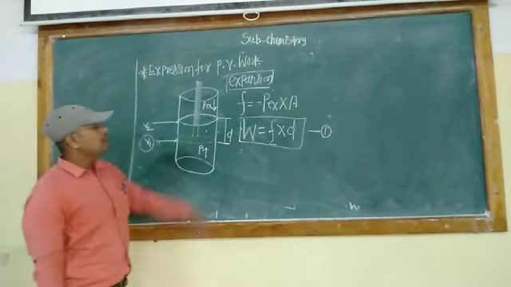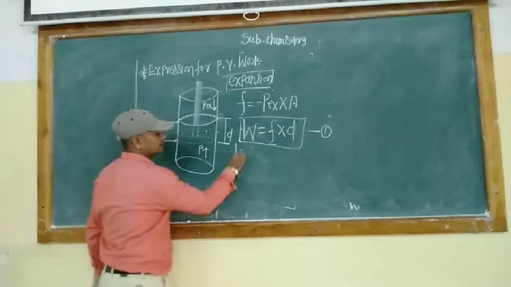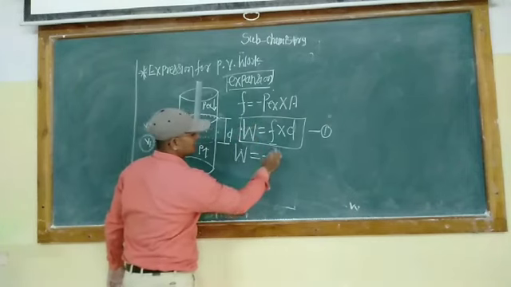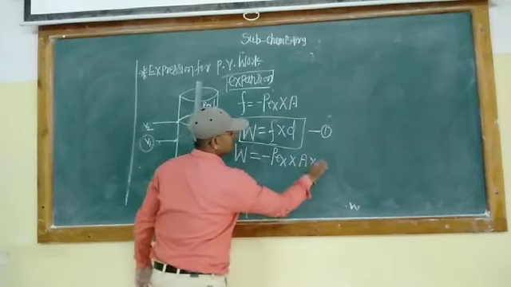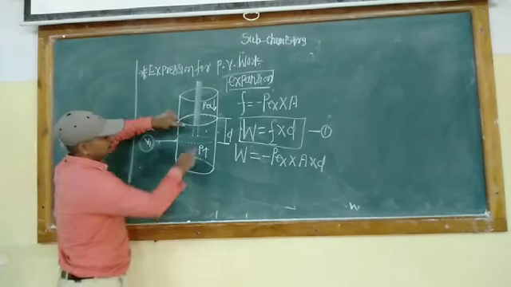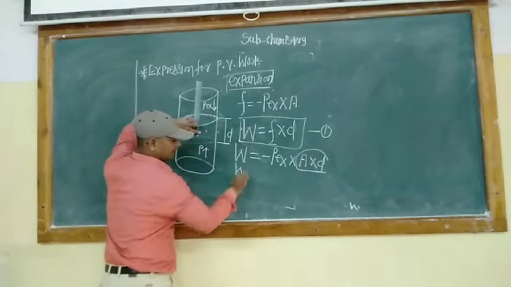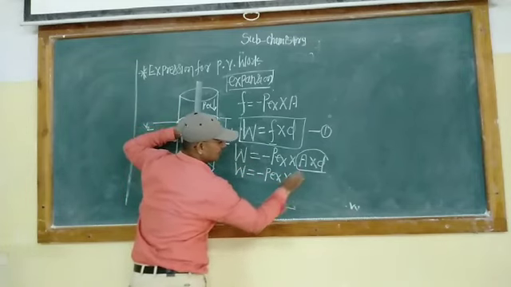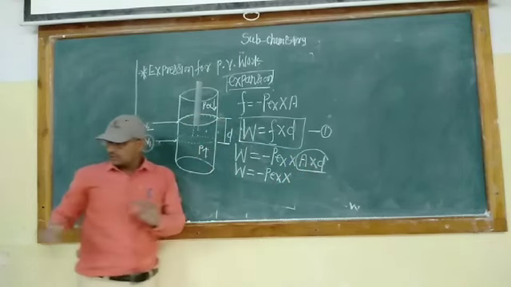Putting the value of force in that equation number 1, we obtain that W is equal to minus; I am giving the minus sign, see, P external into A into D. But now pay attention, the product of A into D: W is equal to minus P external into A, area into displacement, area into displacement.